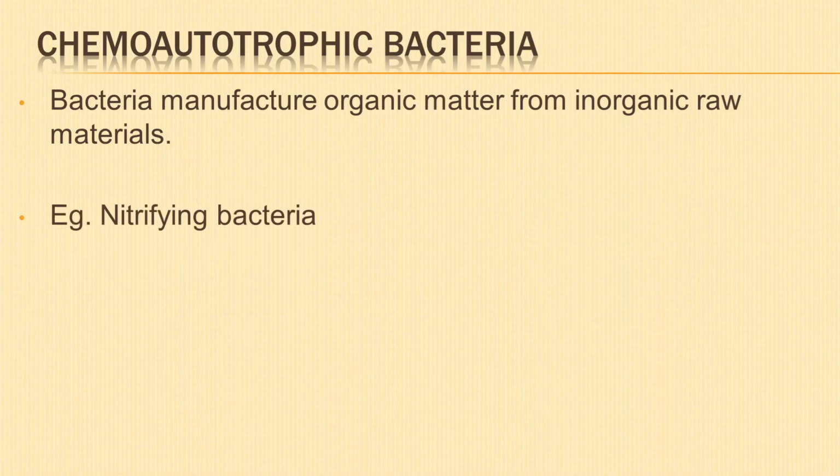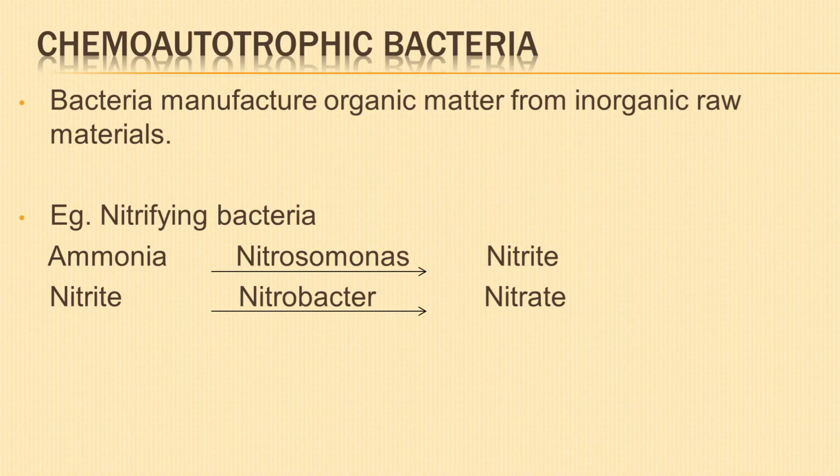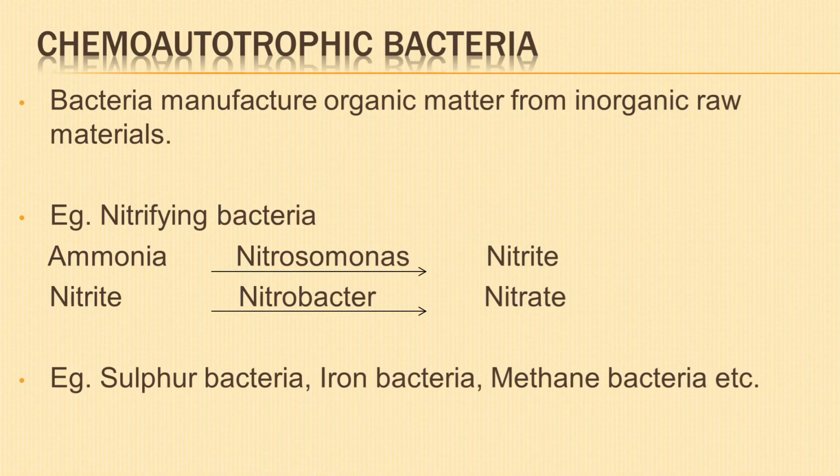Example, nitrifying bacteria. These bacteria get energy by oxidizing ammonia into nitrate. Nitrosomonas and Nitrococcus obtain their energy by oxidizing ammonia to nitrite. The bacteria Nitrobacter oxidize nitrite to nitrate. Other examples of chemoautotrophic bacteria are sulfur bacteria, iron bacteria, methane bacteria, etc.